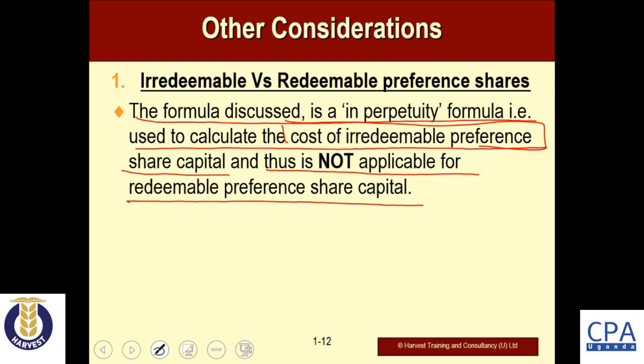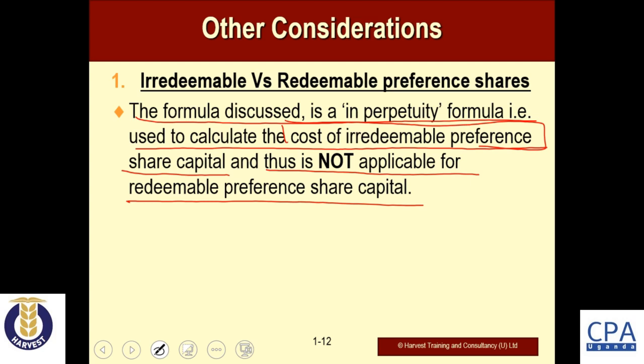And of course, you may all know that preference shares have different classes. We have redeemable preference shares, we have irredeemable preference shares, and other classes of preference shares. But for the computation of the cost of preference shares, the aspect of the preference shares being redeemable or irredeemable is very important, and it will affect the cost of your preference shares.